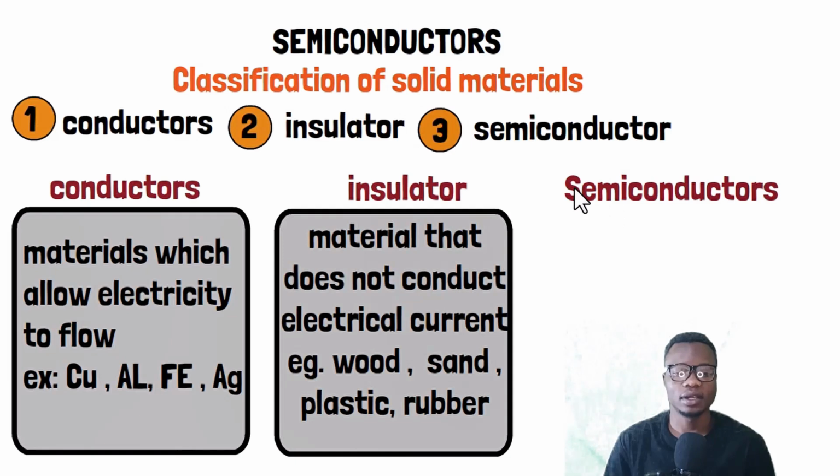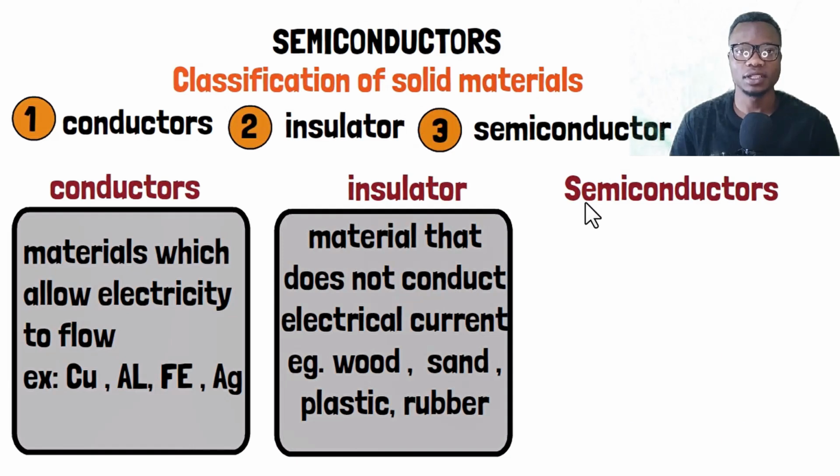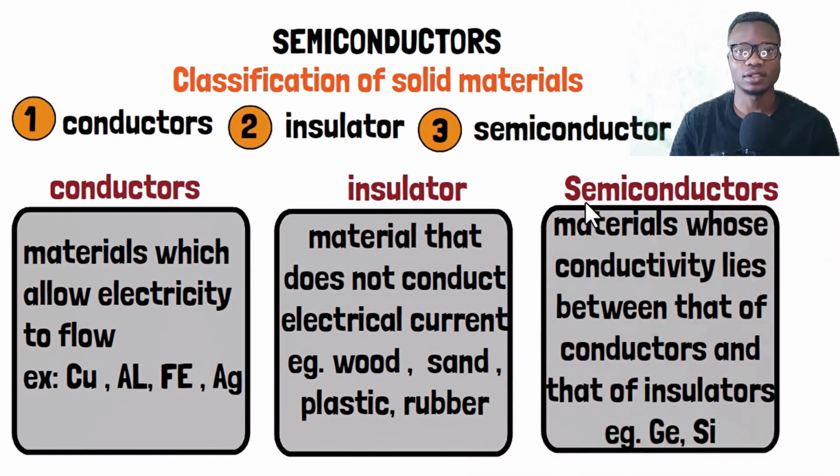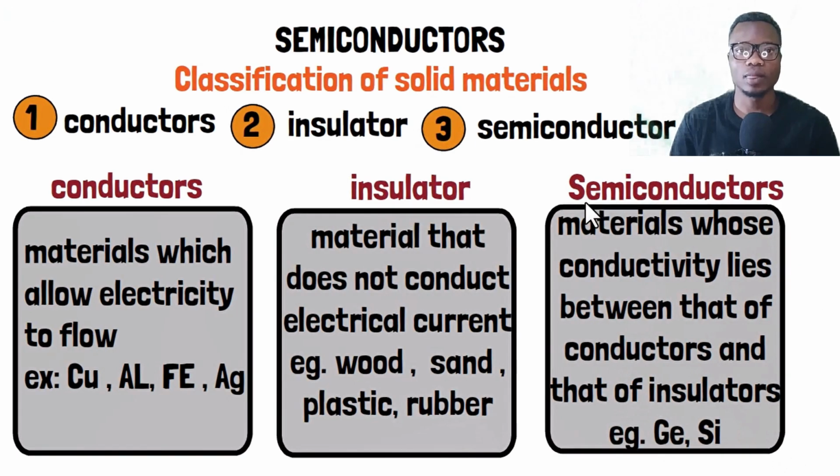Let us now see another class of solid material called the semiconductors. Semiconductors are materials whose conductivity is between that of an insulator and that of a conductor. The two most applicable examples of semiconductors are germanium and silicon. Simply, semiconductors are materials whose conductivity lies between conductors and insulators. Sometimes semiconductors act as insulators, and sometimes they act as conductors.